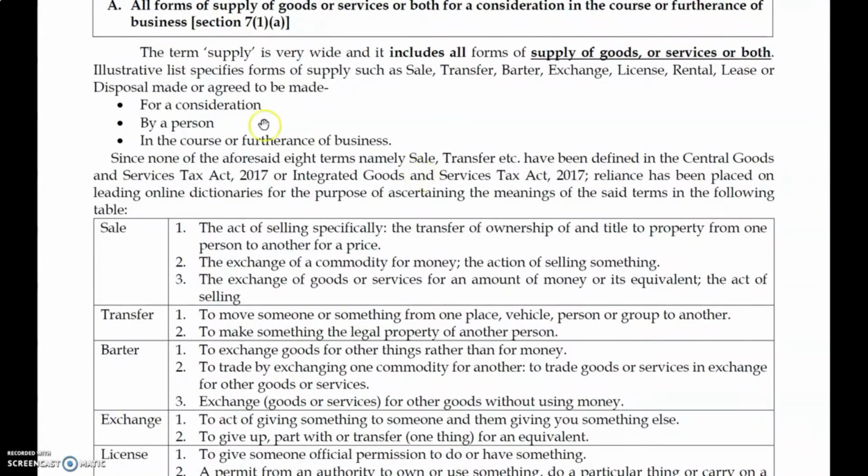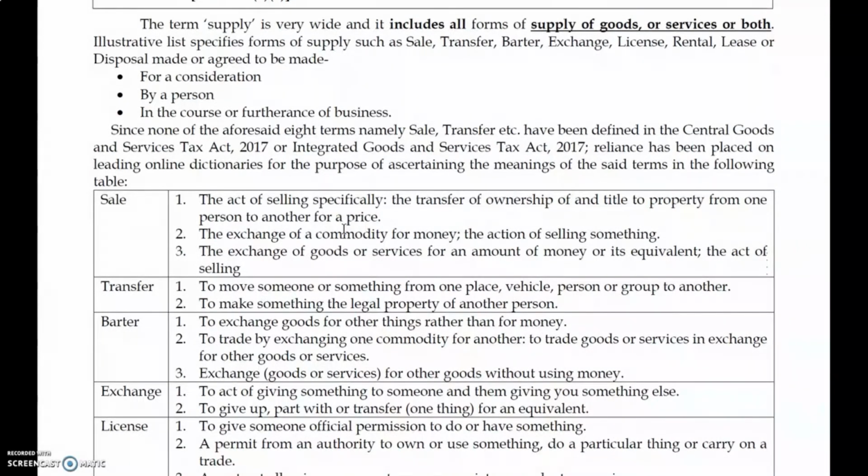So for a consideration, yes, quid pro quo, something back in return for both the parties. By a person, just now we saw the definition. In the course or furtherance of the business, initially we discussed this point. And some of the illustrative items: sale. The definition given here is nothing but the sale of goods definition. The act of selling, specifically the transfer of ownership and property from one person to another person for a price consideration.